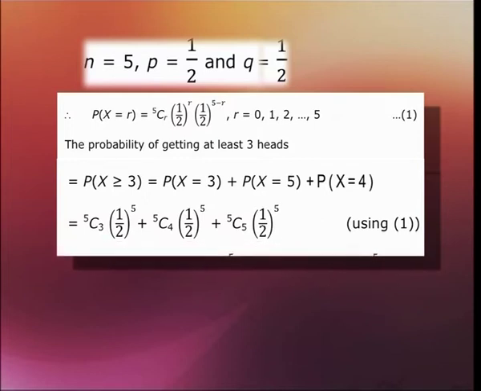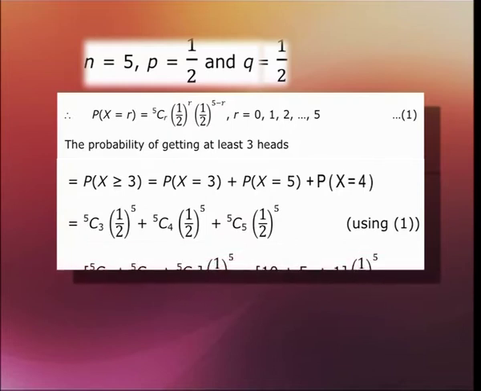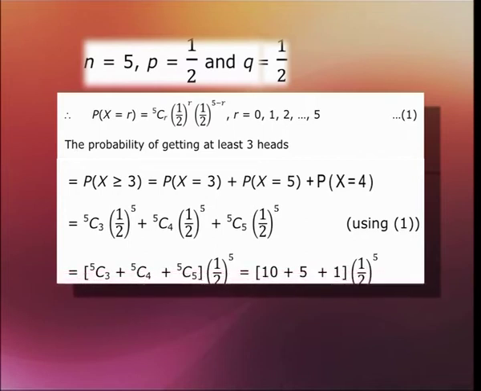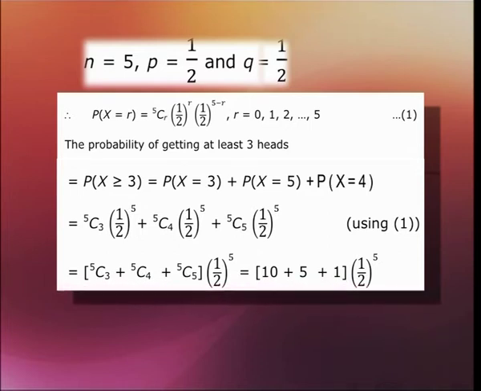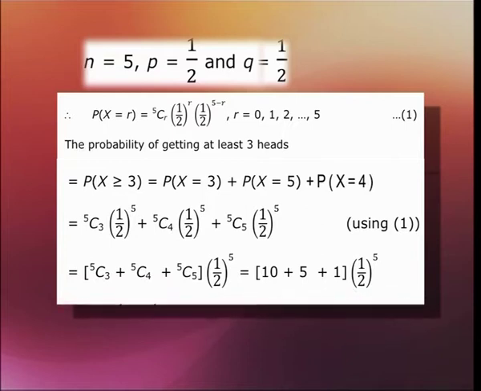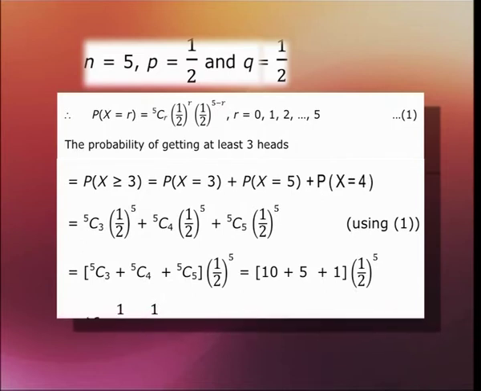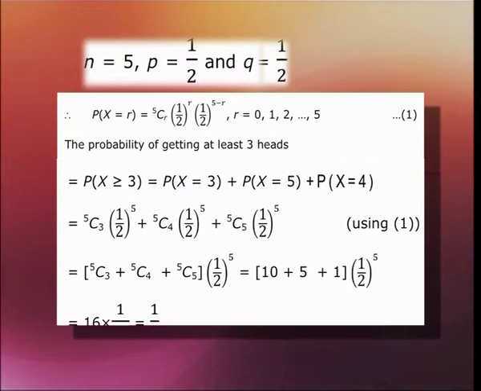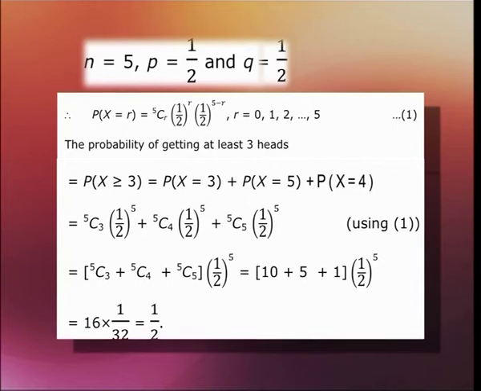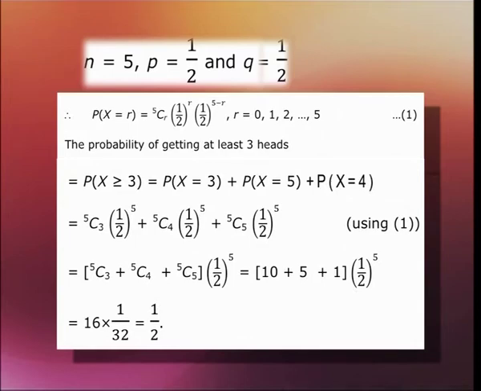So, that is equal to 5C3 times (1/2)^5 plus 5C4 times (1/2)^5 plus 5C5 times (1/2)^5. Now, using equation 1, we have in a bracket 5C3 plus 5C4 plus 5C5, the whole thing multiplied with (1/2)^5. So, that makes it (10 plus 5 plus 1) times (1/2)^5, which is equal to 16 times 1/32, which is equal to 1/2.